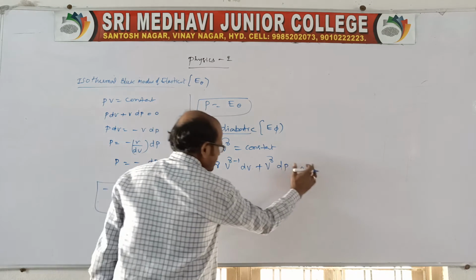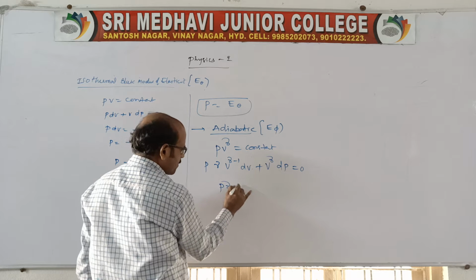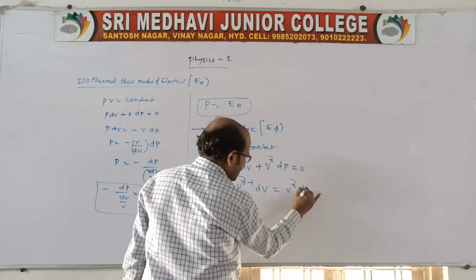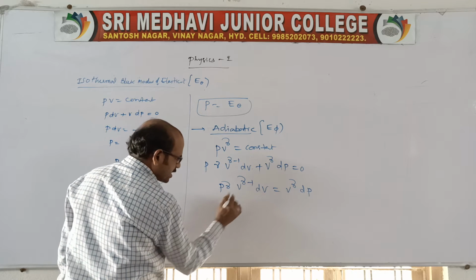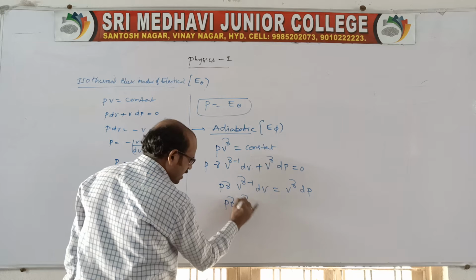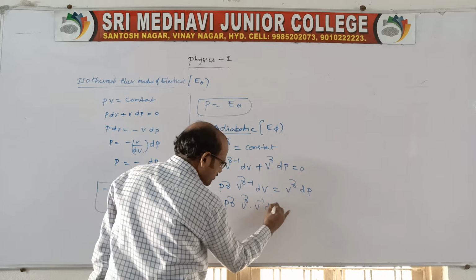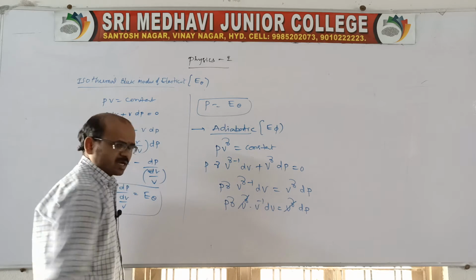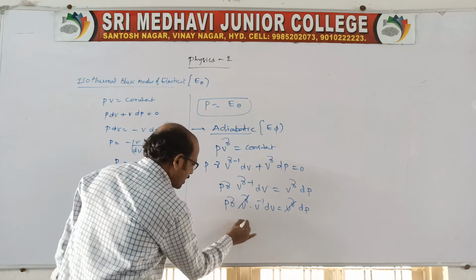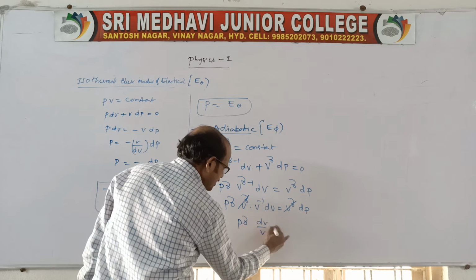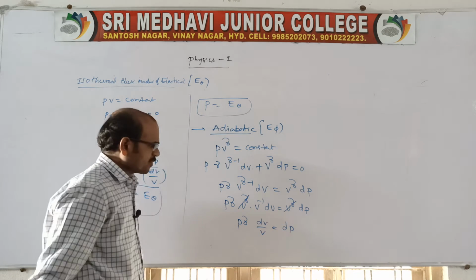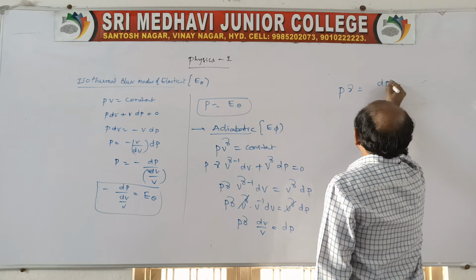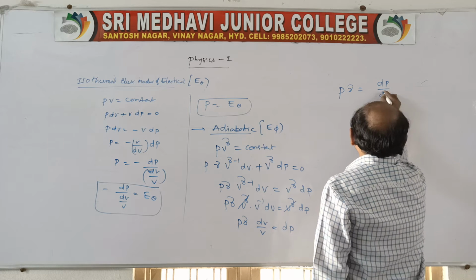Now better you take this one: P gamma V gamma minus 1 dV is equal to V gamma dP. Now here V power gamma minus 1 is there, no? You write it as V power gamma into V power minus 1 dV is equal to V power gamma into dP. Better, V power gamma cancels. P gamma dV by V is equal to dP. Now again you write P gamma is equal to dP by, better you bring this side, dV by V.